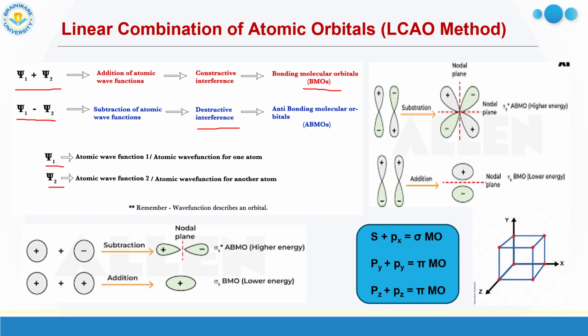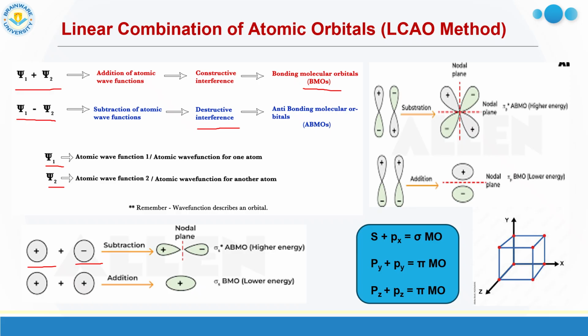So now, which type of molecular orbitals do we get from the combination of atomic orbitals? That depends on which type of atomic orbitals are combined. We know there are atomic orbitals like the s orbital, which is spherical in shape, and the p orbital, which is dumbbell in shape. Now when two s orbitals, suppose in this picture you can see two s orbitals combining with